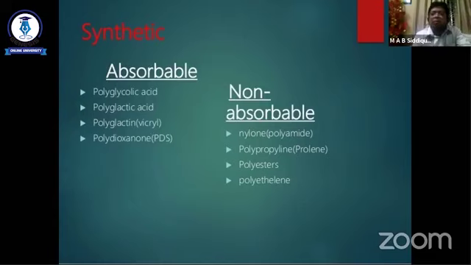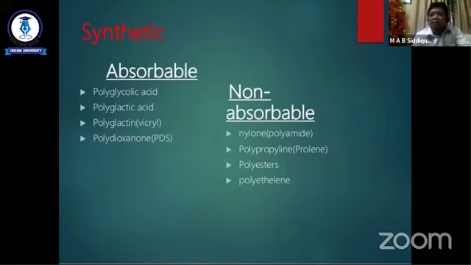Synthetic absorbable may be polyglycolic acid, polylactic acid, polyglactin, or vicryl. It is the most commonly used absorbable suture nowadays in surgical practice. And polydioxanone, the PDS suture, is also commonly used nowadays in our surgical practice.